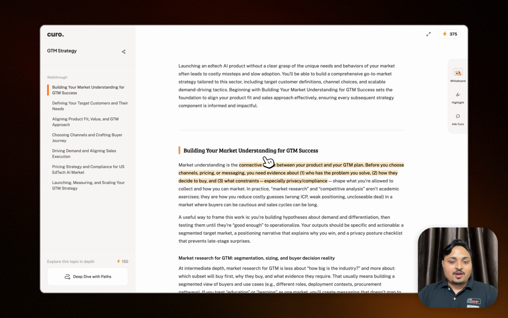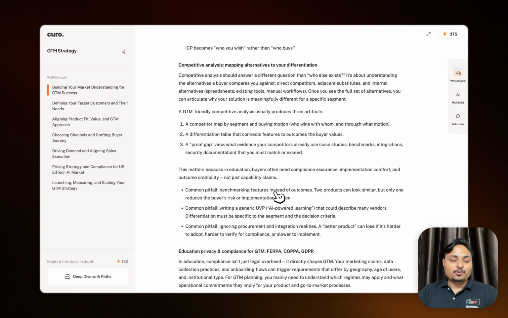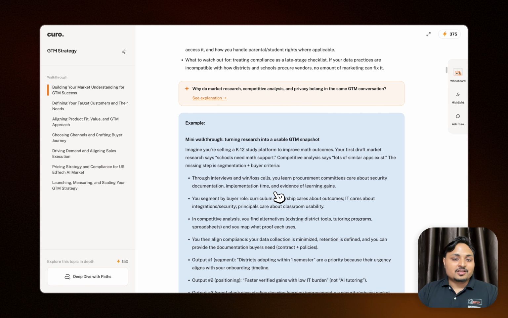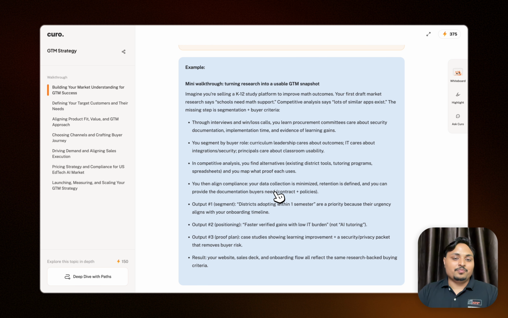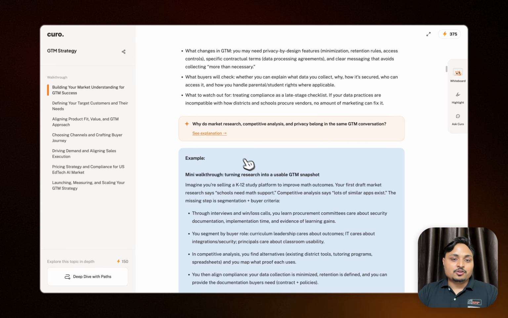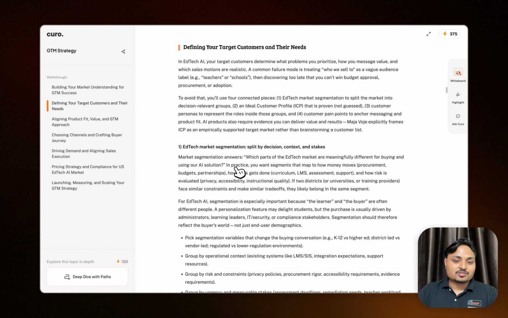Or if I'm a person who likes to read, I can go through all of this content, which is perfectly curated and personalized for me, based on what Kuro knows about me. Kuro also separates out all the examples mentioned in the content whenever needed for reference.